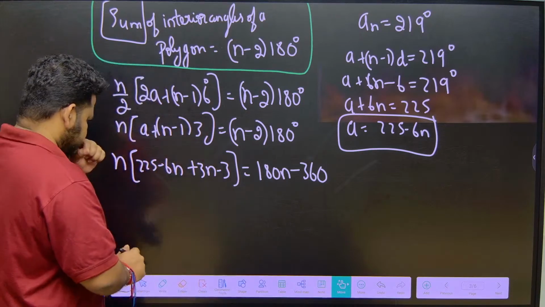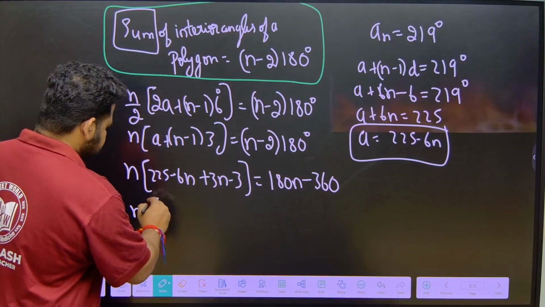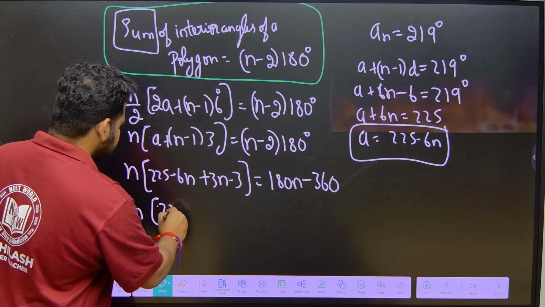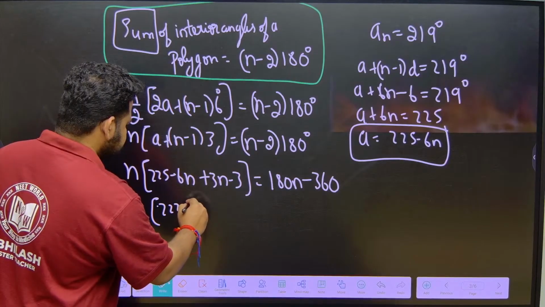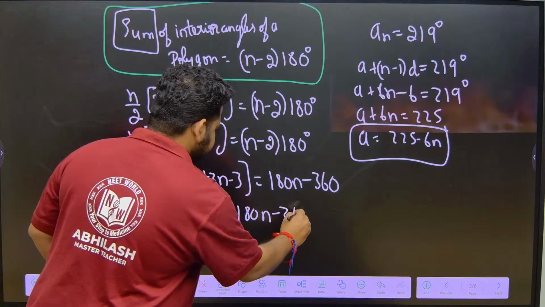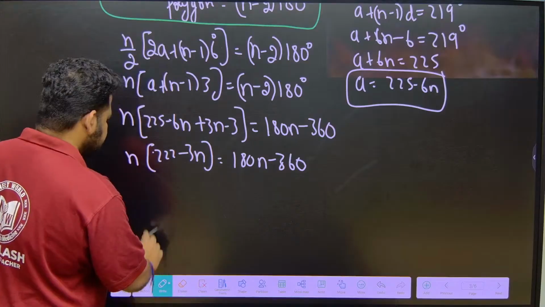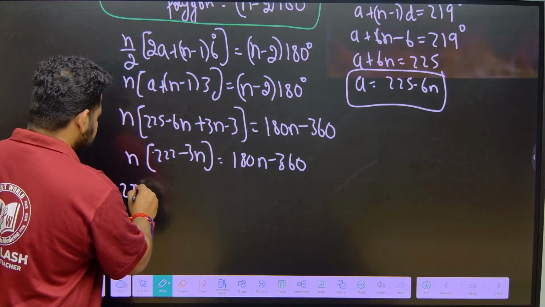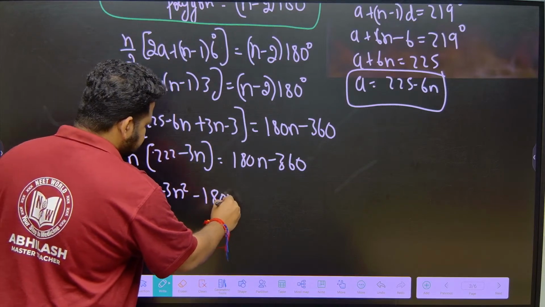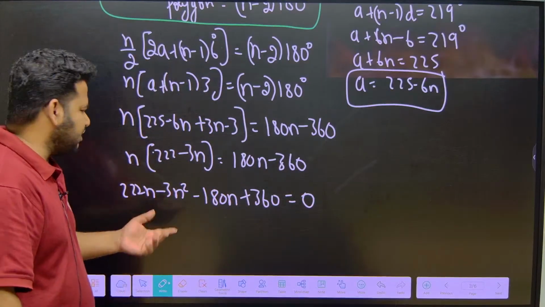Now on solving this, what do I have? 225 minus 3 is 222, minus 6n plus 3n is 3n, is equal to 180n minus 360. This is what I have. Now this will become, see here, n into 222 is 222n, minus 3n square, minus 180n, I am bringing it one side, plus 360 is equal to 0. So this is a quadratic equation in n.